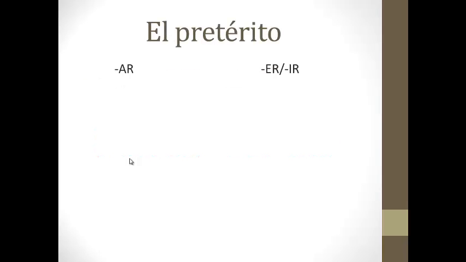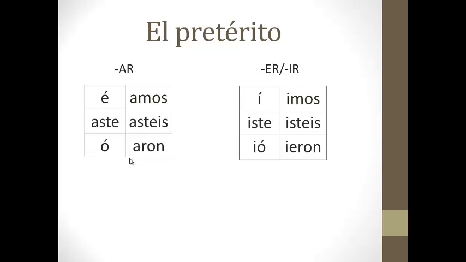To form the preterite, we all sang a song that went, our preterite is a, aste, o, amos, aron. IR forms are iste, yo, imos, hieron. Okay, most of you did very well at that song, and normal formation of preterite was not a problem for you. On your note guides, please make sure that if you do not already have these endings written down, that you get those copied down right now. Pause me if you need to.